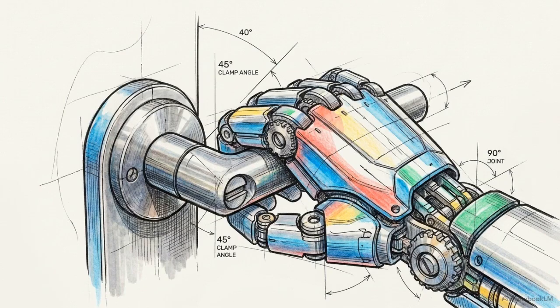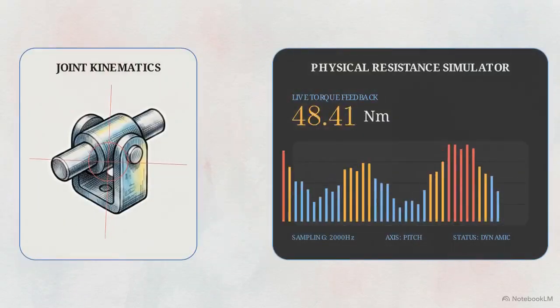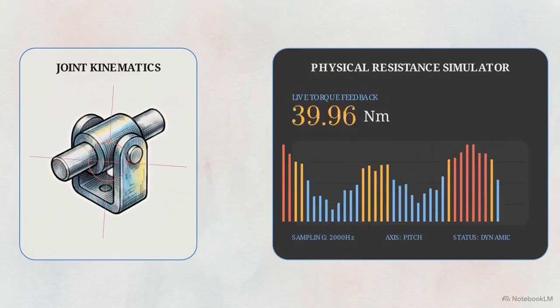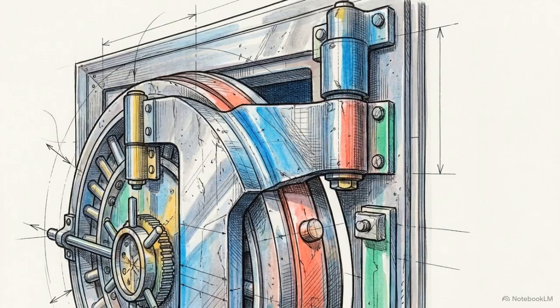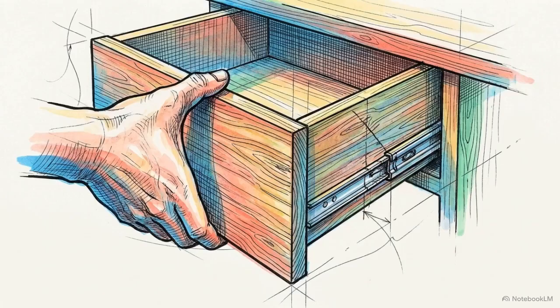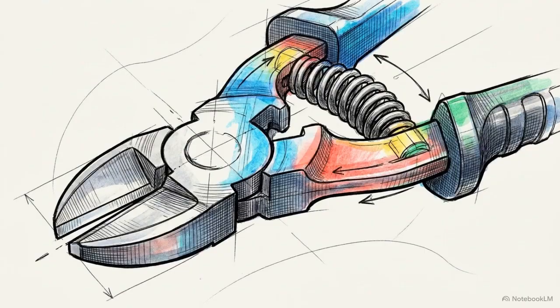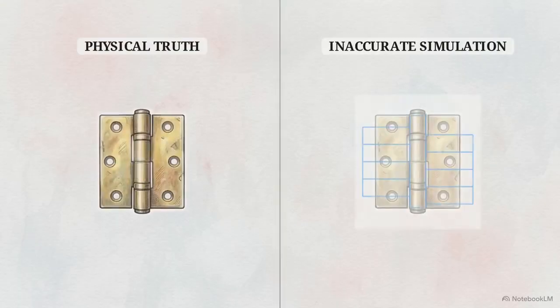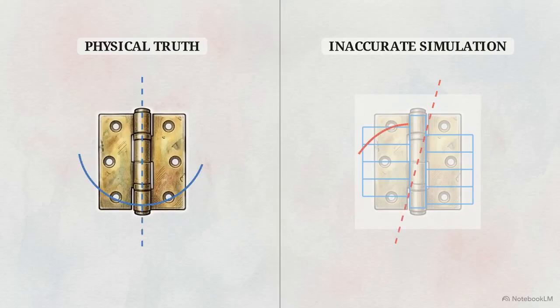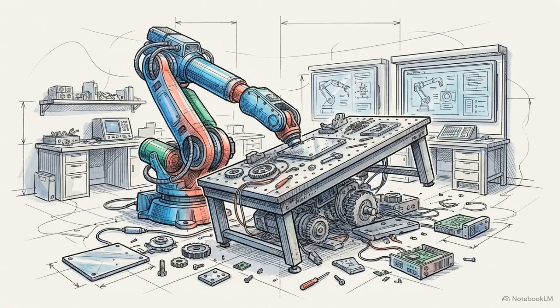In robotics, the equivalent of severe weather is joint kinematics. A robot simulator must mathematically replicate the exact physical resistance of pulling open heavy doors, sliding heavy wooden drawers, or operating spring-loaded hand tools. If the simulated physical assets are not exact mathematical representations of their real-world counterparts, the AI policies trained on them will inherently fail when deployed on a physical robot.